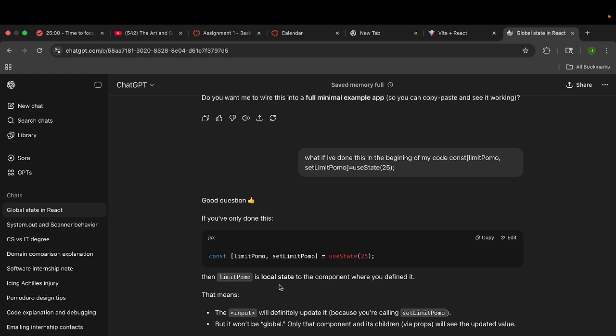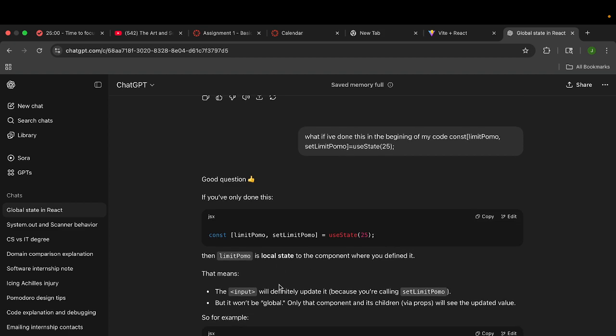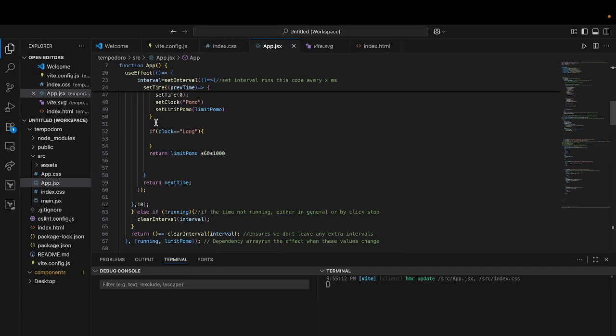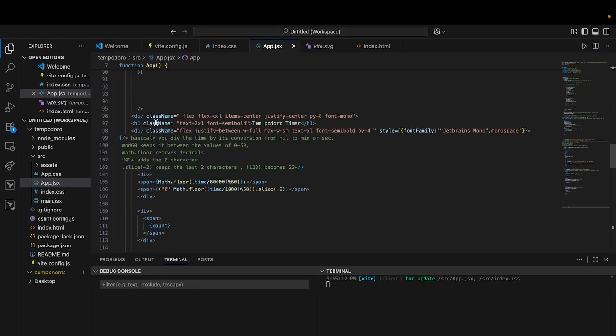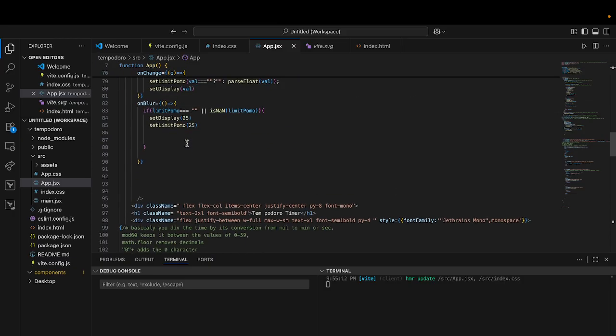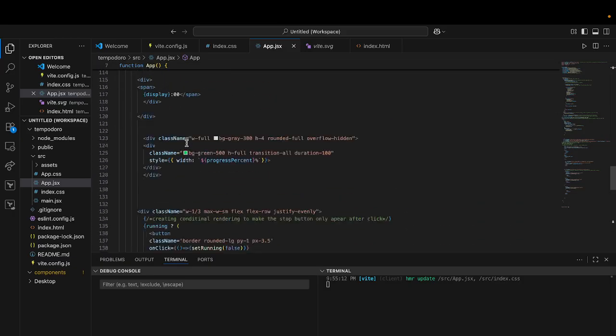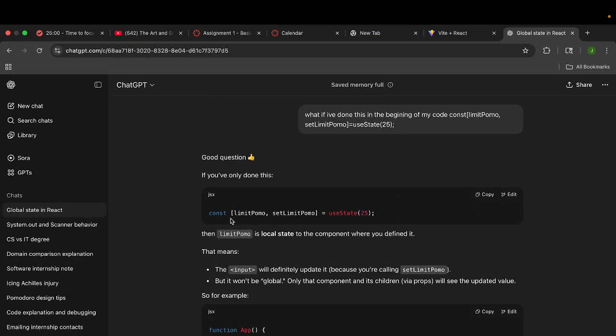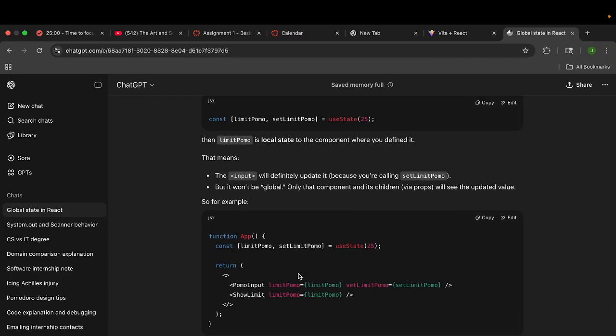Then limit POMO is local state to the component where you defined it. I defined it in function app. So wouldn't that make it... Oh, wait, I defined it from here to here. Okay, I defined it everywhere, so shouldn't it still get updated? The input will definitely update it because you're calling, but it won't be global. Only that component and its children will see the updated value. For example,